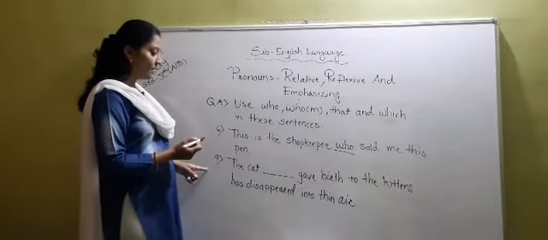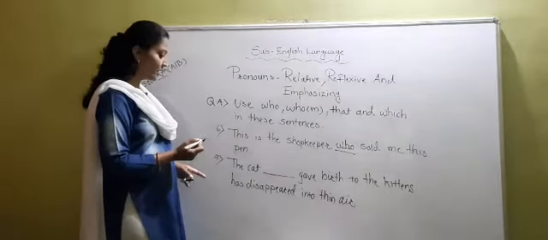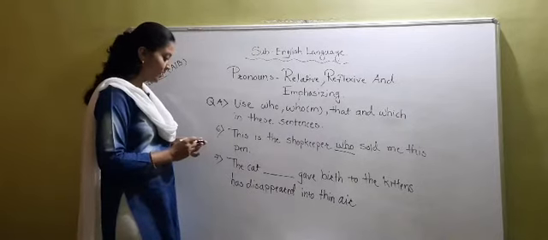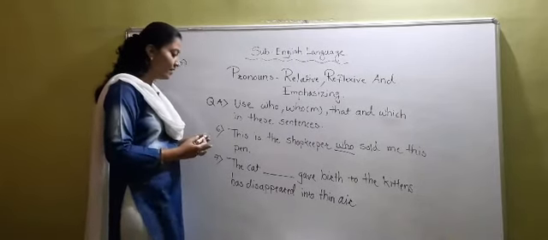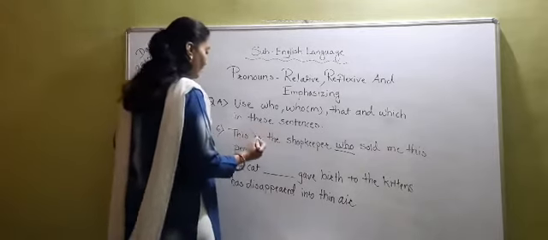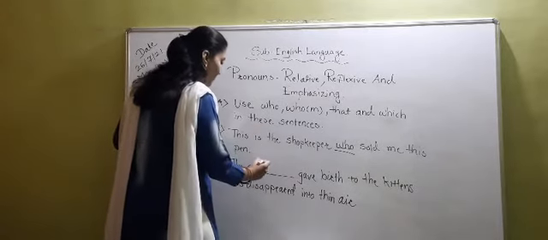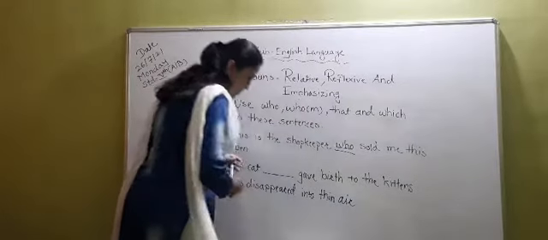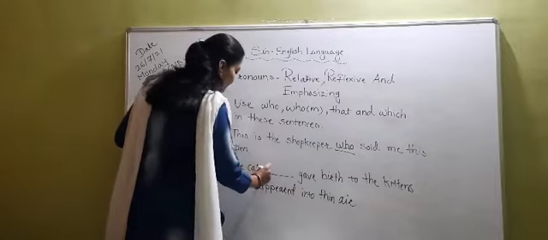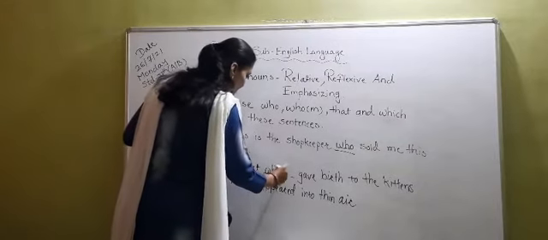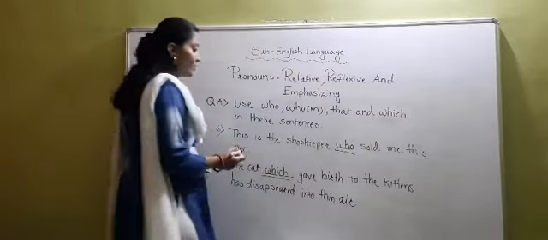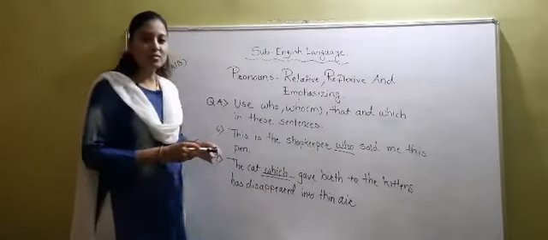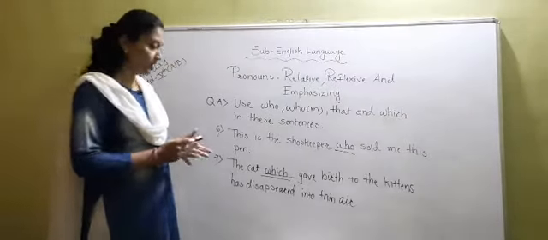Okay. The cat dash dash gave birth to the kittens has disappeared into thin air. Okay. For the cat, we can use which here, or we can use that also. The cat which gave birth to the kittens has disappeared into thin air. So let's move towards the next sentence.